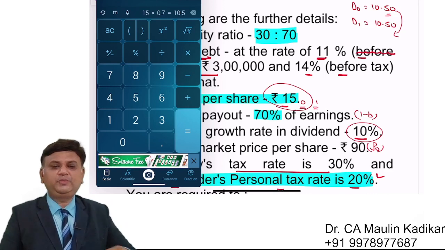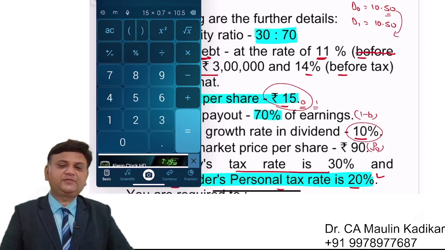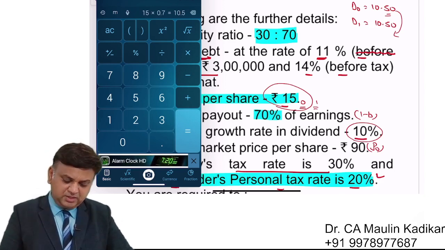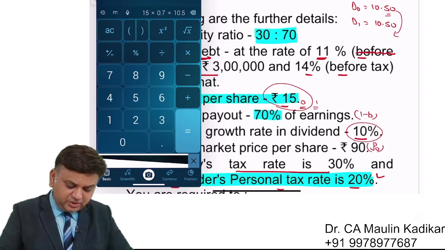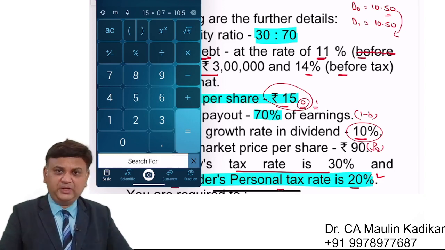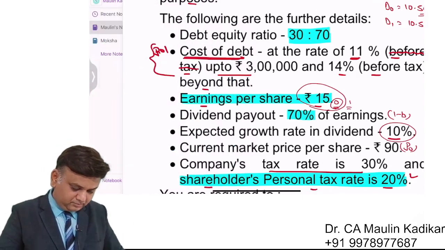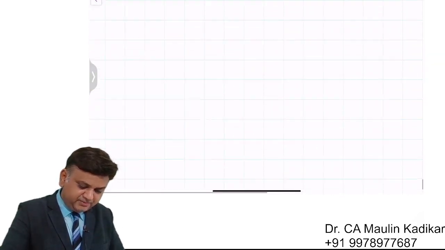So you also have to make your own assumption for the purpose of calculating the answer. In this question we are assuming it to be year 0, and accordingly we are doing the answer. So, the answer for the second part of the question.